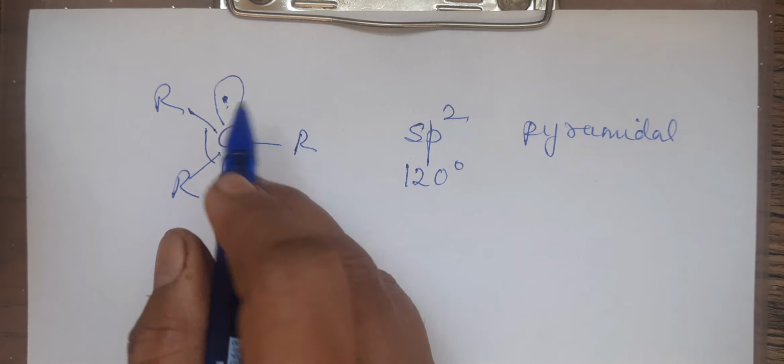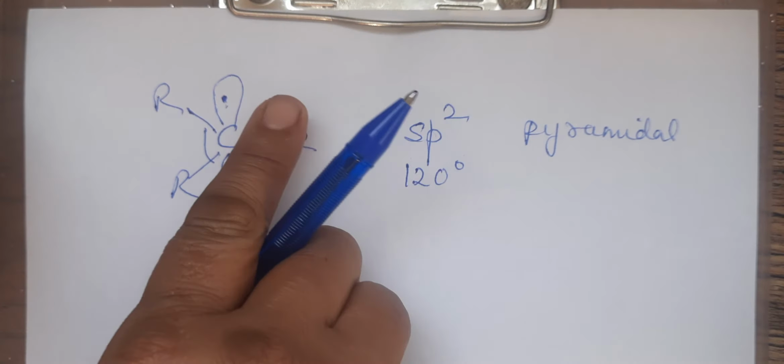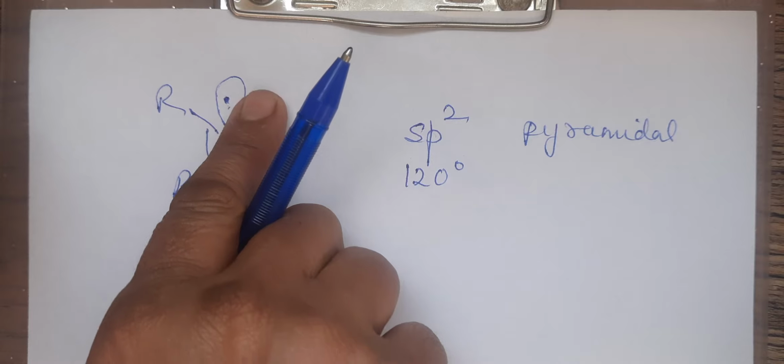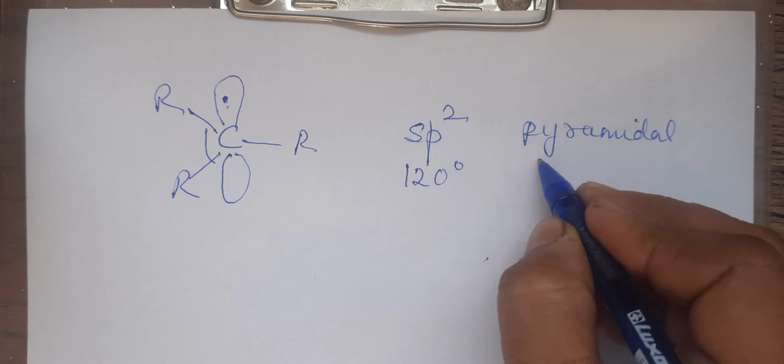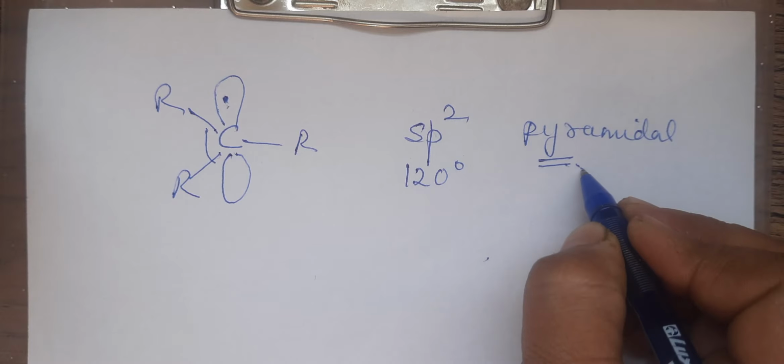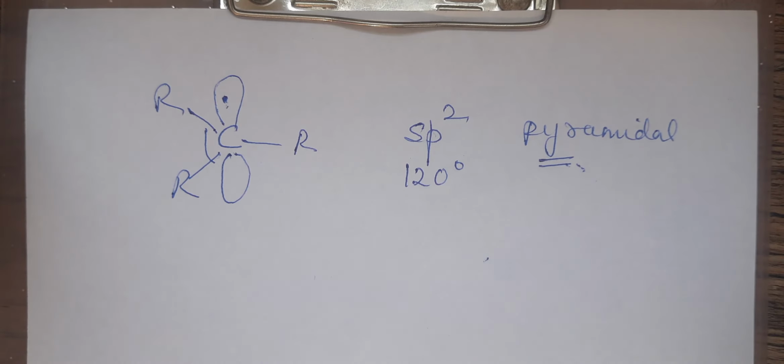That is the unhybridized p orbital which is present, that is containing the odd electron. So due to which its structure is assumed to be this one, pyramidal structure. Clear? So I hope you have understood the carbanion, carbocation and the free radicals stability properly.